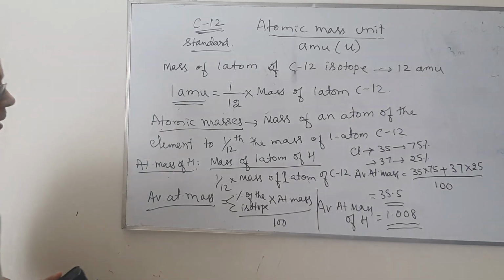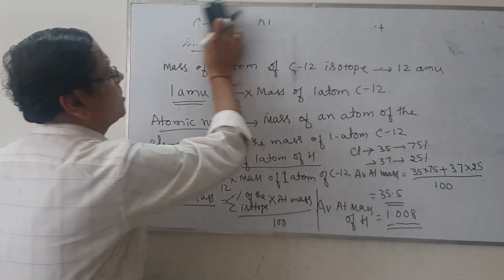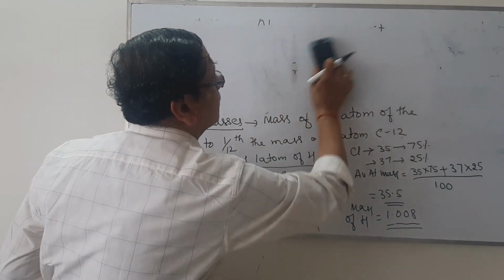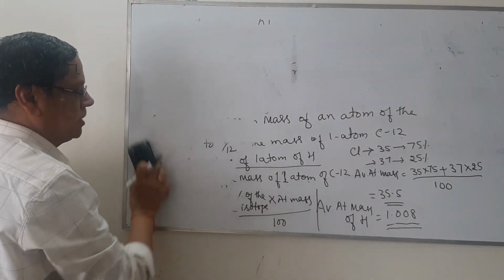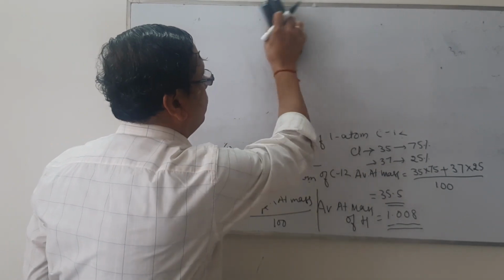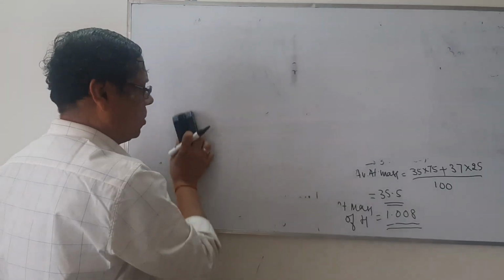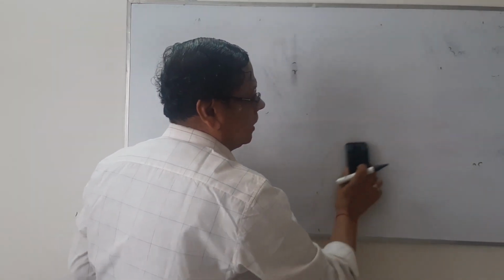Okay. Now let us consider the relationship between the atomic mass and the number of atoms. Here we use the concept of Avogadro's hypothesis. So according to Avogadro's hypothesis, equal volumes of all gases contain equal number of molecules.